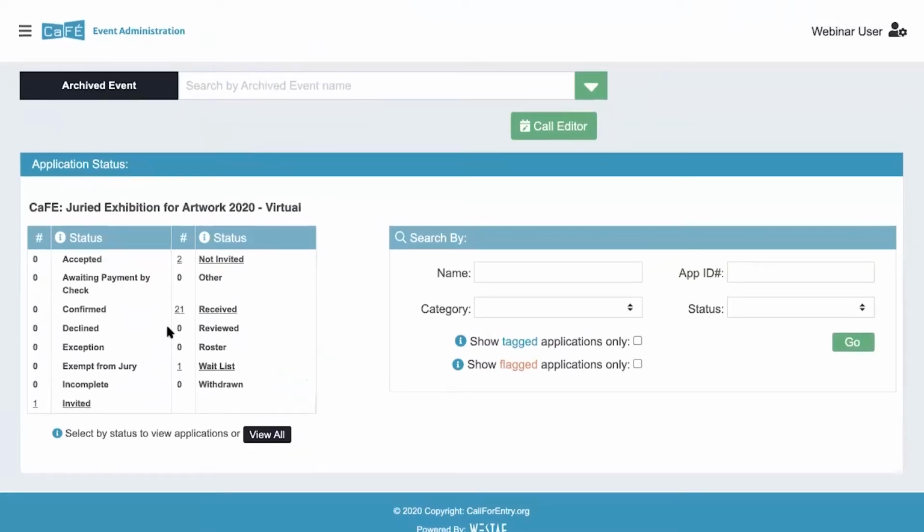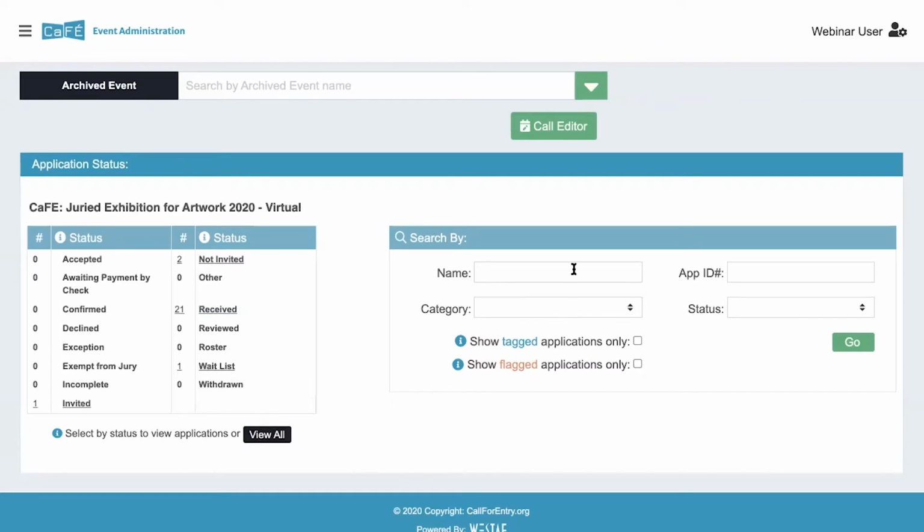You have your application status table on the left. This shows the statuses for your call and how many entries you have in each one. You can click on the name of the status to view the entries in that status, or you can click the View All button to pull up the applications.